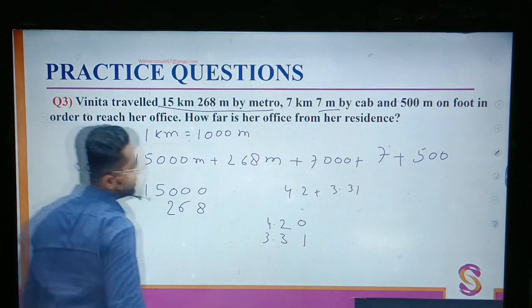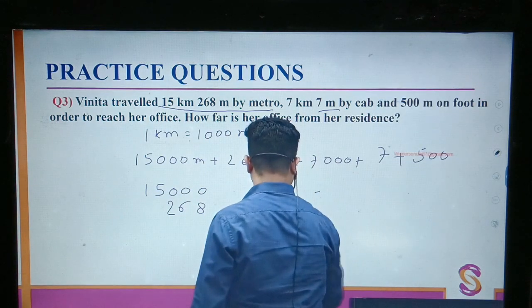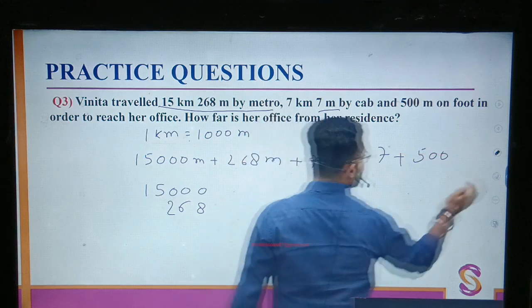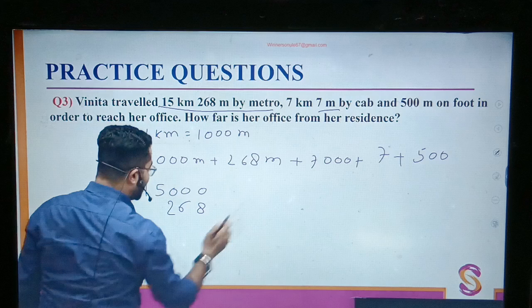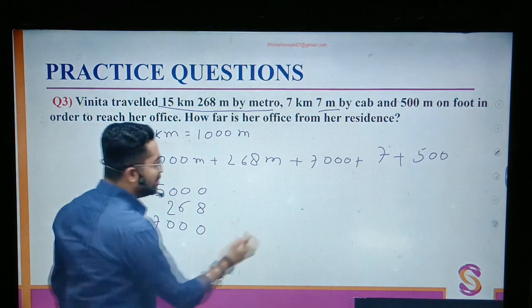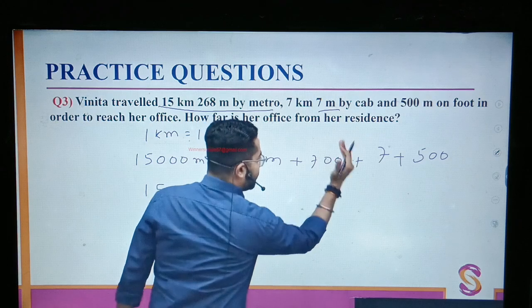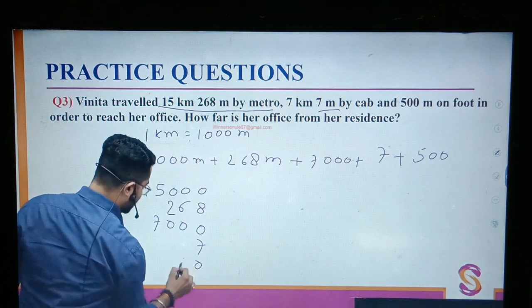But here, I'll do the right side. 7,000, 0, 0, 0, 7. Why like this? Because 7,000 is like point and point to left side. 7 and 500, 0, 0, 5.